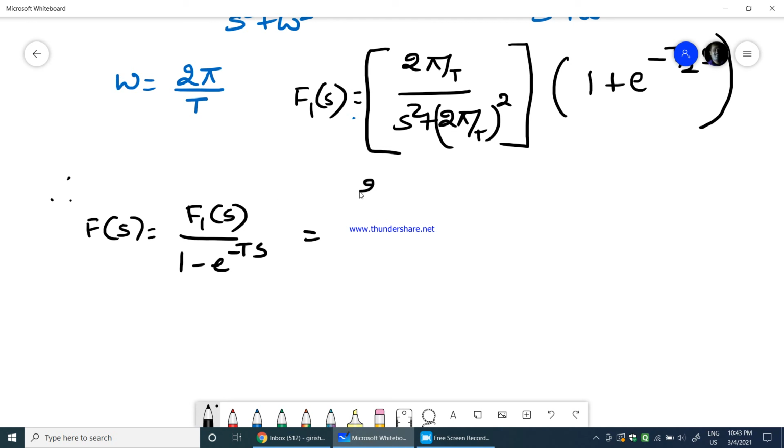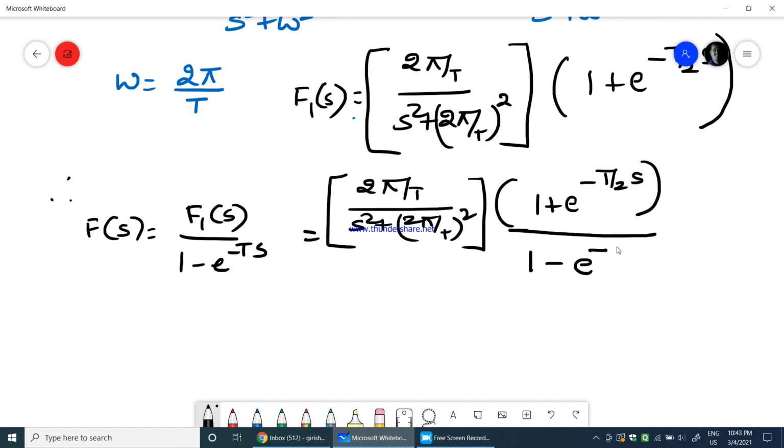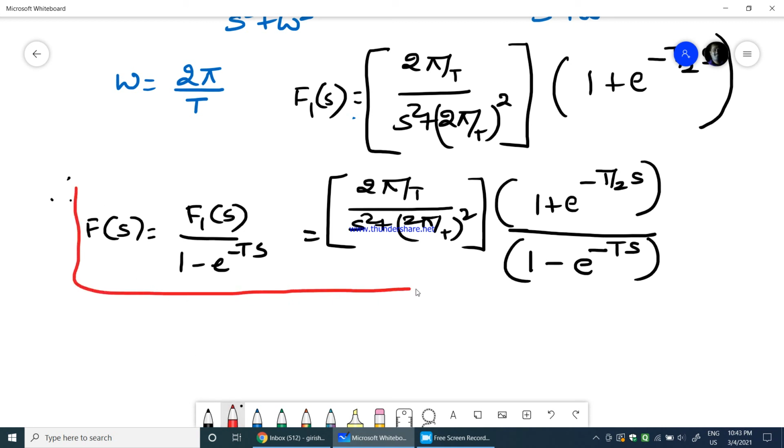Therefore f1 of s is 2 pi by T divided by s square plus 2 pi by T the whole square, multiplied by 1 plus e power minus T by 2 s, the whole thing divided by 1 minus e power minus Ts. This would be the answer for the Laplace transform of this half wave rectifier sine wave.